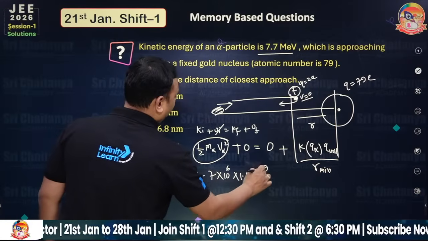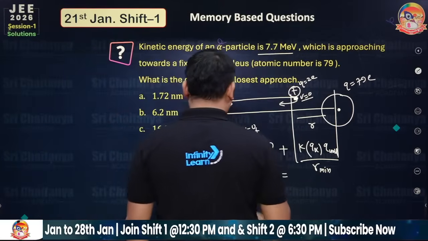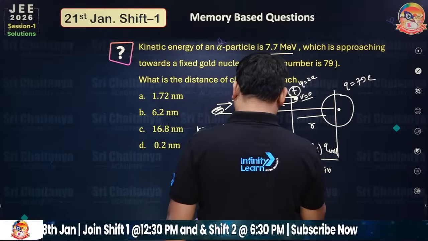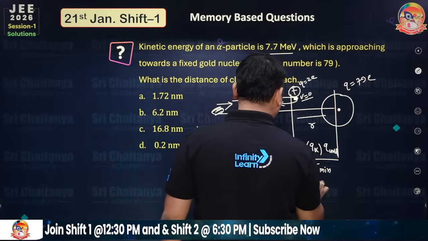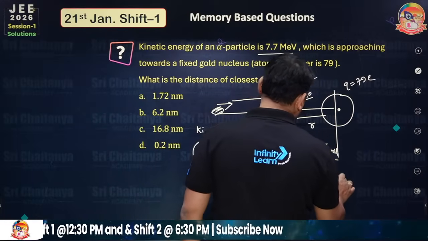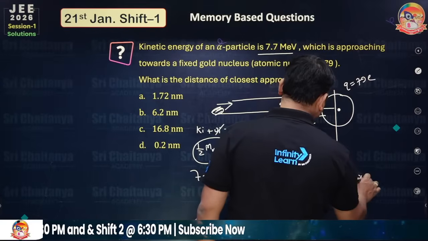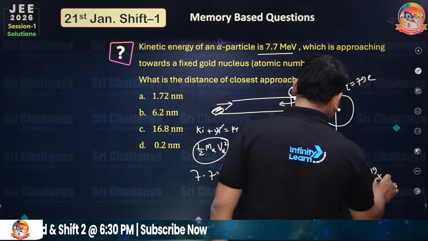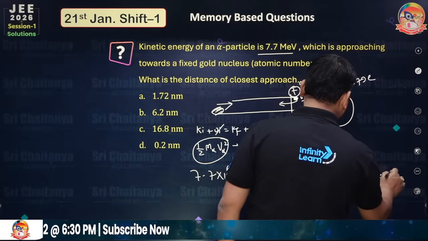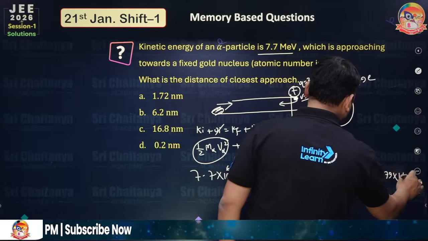equal to K, 9 into 10 to the power 9, Q of alpha that is 2 into 1.6 into 10 to the power minus 19, and Q of gold 79 into 1.6 into 10 to the power minus 19,